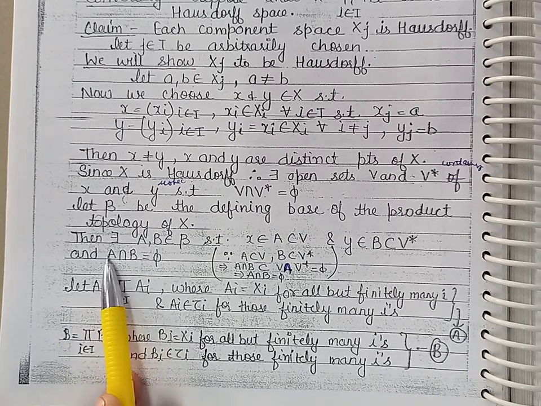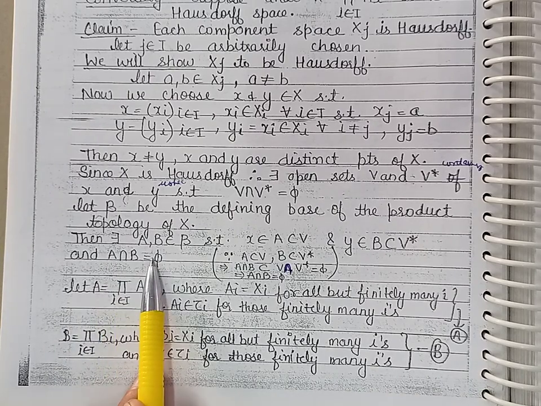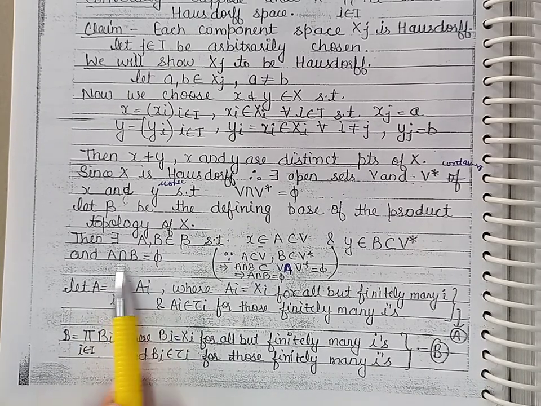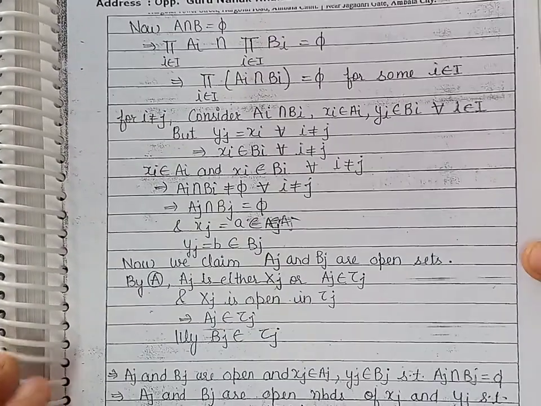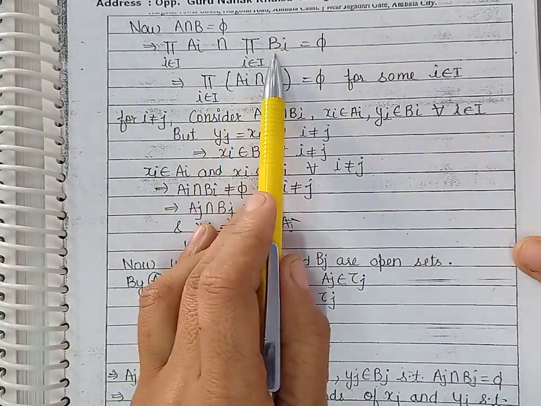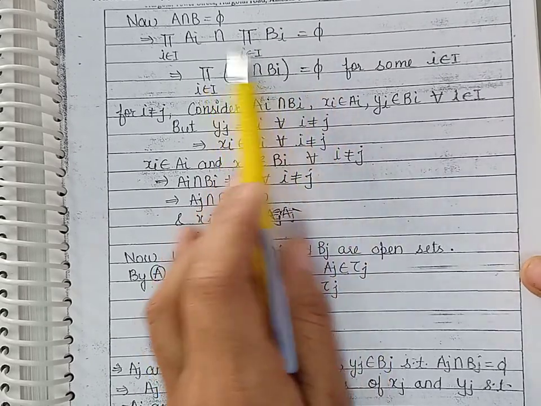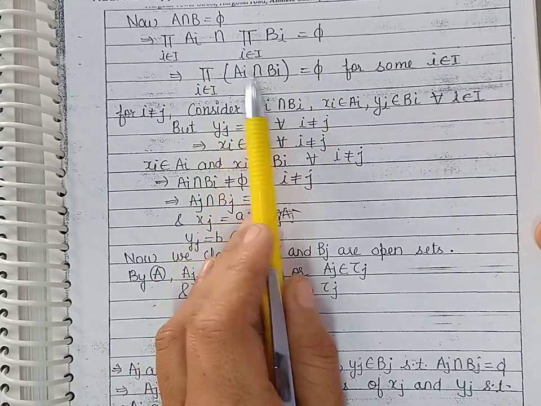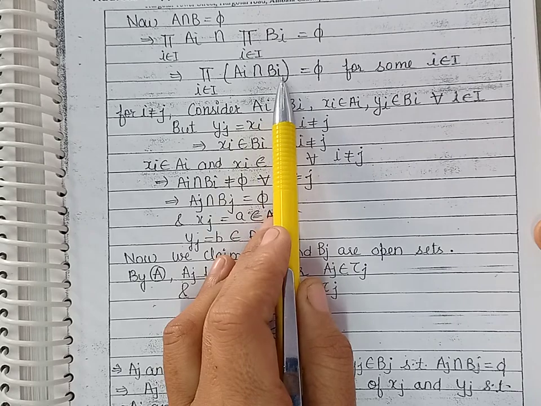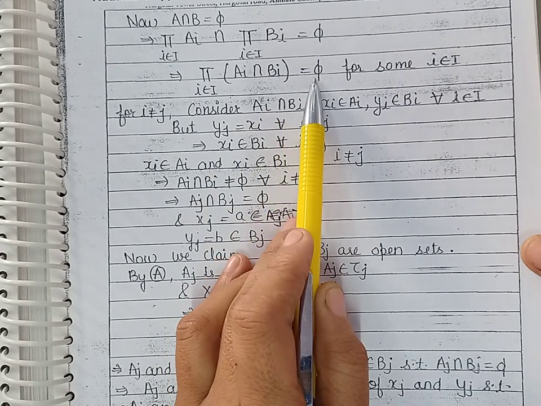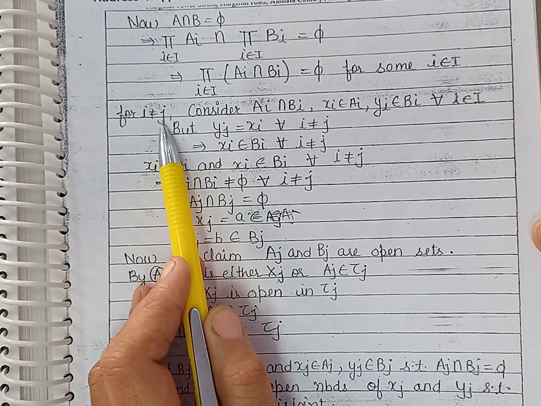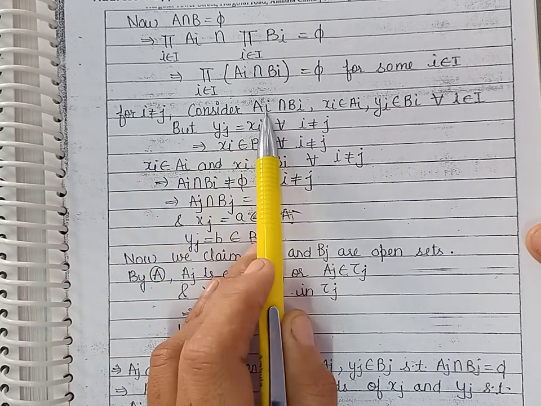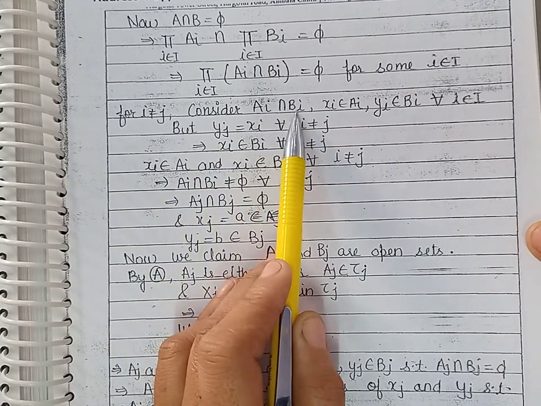Now because A intersection B is phi, substituting the values of A and B, we have product of Ai intersection product of Bi, that is phi. So this can further be written as product of Ai intersection Bi, that is phi. Now let us consider i not equal to j, and we find the intersection of Ai with Bi.